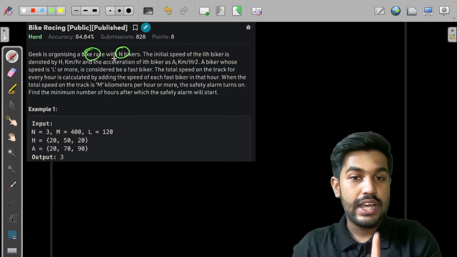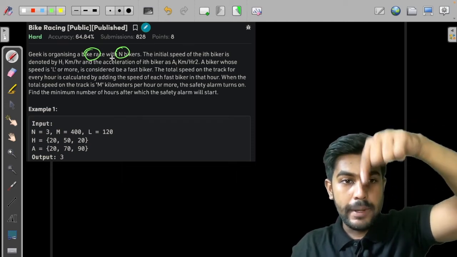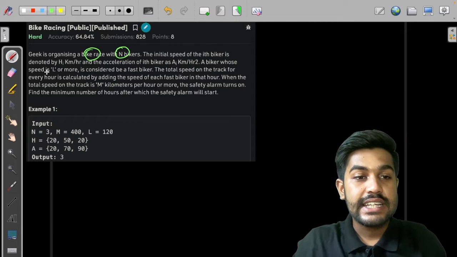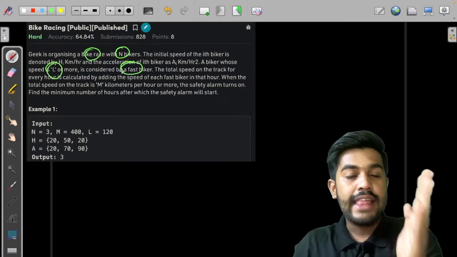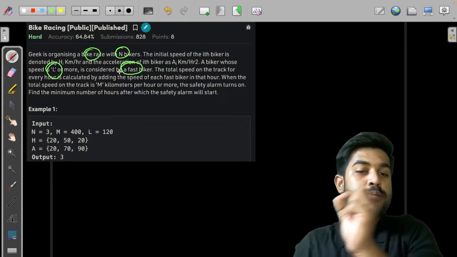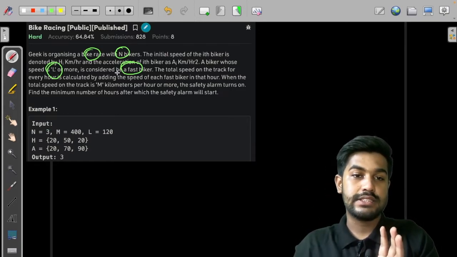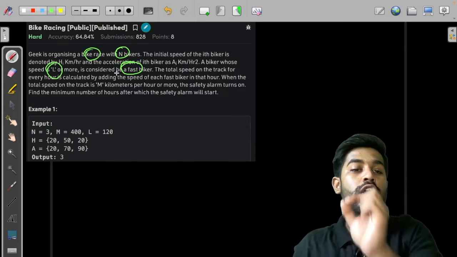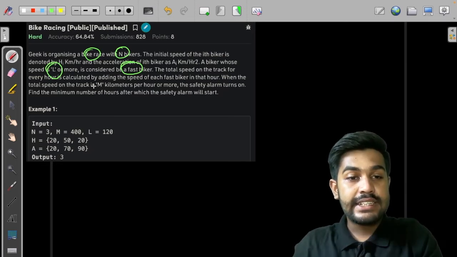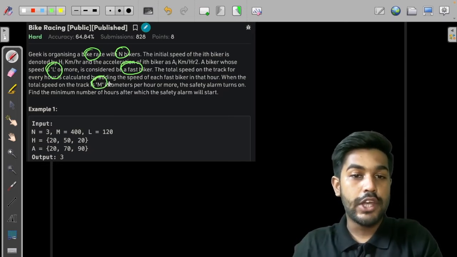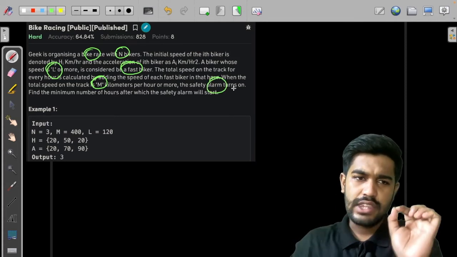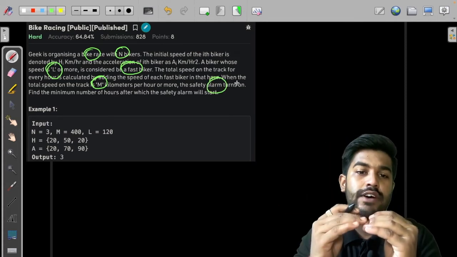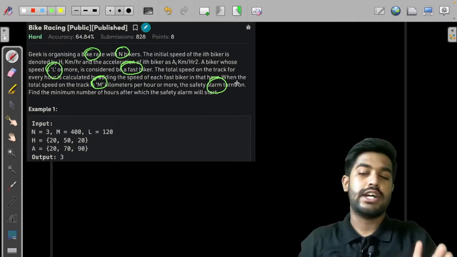When the speed at a particular point exceeds the speed L, it is considered a fast biker, and the total speed is the sum of the speed of all the fast bikers. If the sum of the speed of all the fast bikers is greater than or equal to m kilometers per hour, then a safety alarm would turn on. And we need to find the minimum number of hours at which the safety alarm would start.